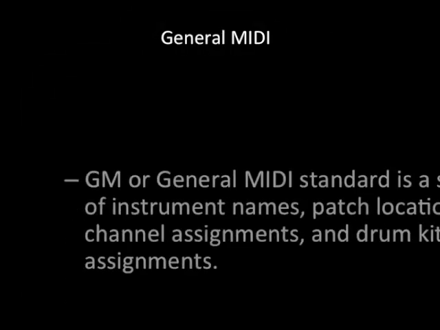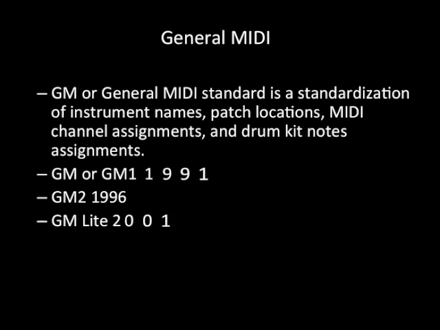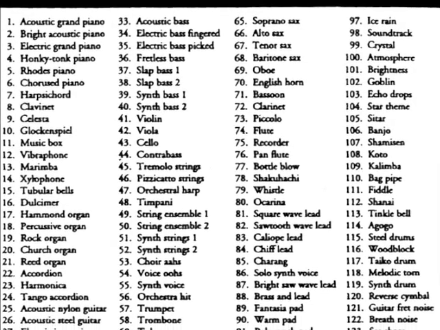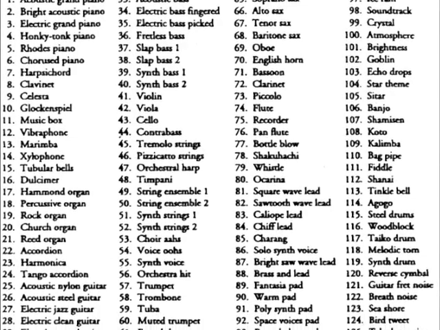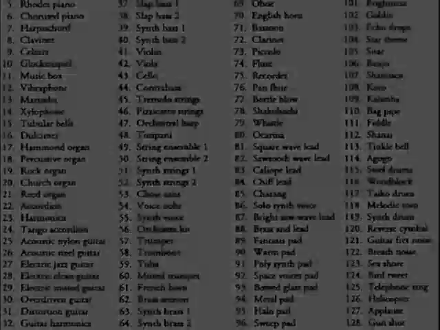General MIDI files use the General MIDI standardization for instrument names, patch locations, MIDI channel assignments, and drum kit notes. General MIDI 1 came about in 1991 and was updated in 1996. General MIDI Lite appeared in 2001. General MIDI 1 instrument families consist of 8 instruments. Some of these families are piano, guitar, synths, and even sound effects.